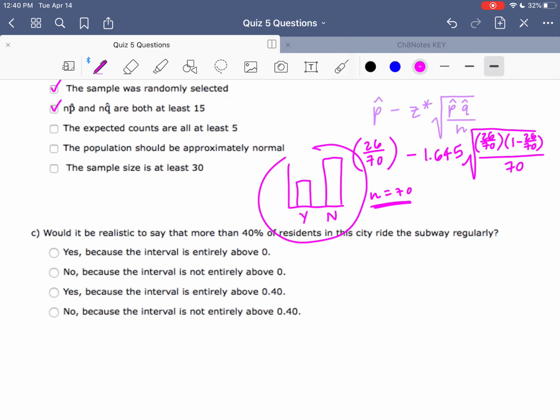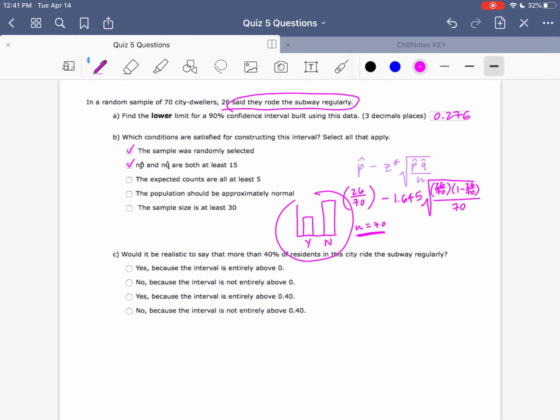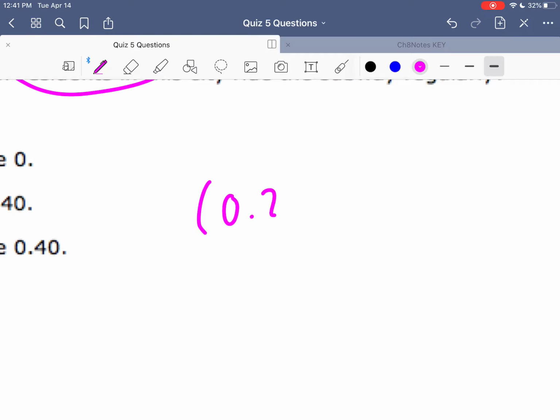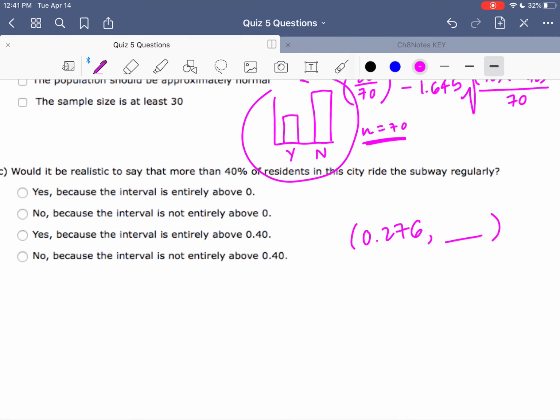Letter C, would it be realistic to say that more than 40% of residents in this city ride the subway regularly? So think about what our interval is. Our interval is a range of plausible values for the true population parameter. So my range of plausible values goes from 0.276, excuse me, to some number, right? So I could certainly calculate that upper bound if I wanted to.